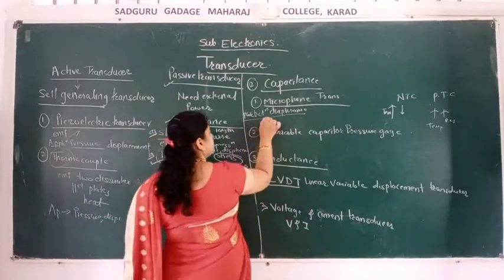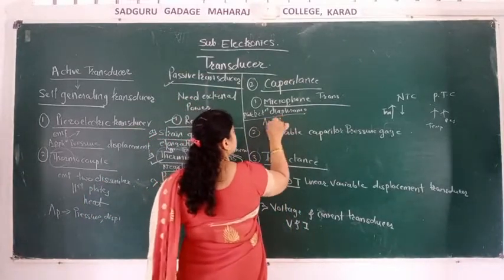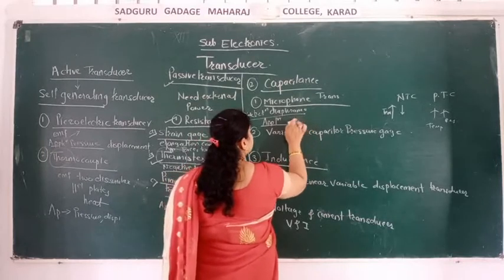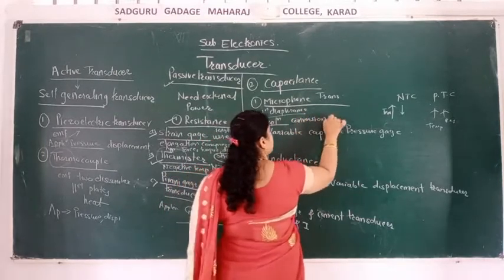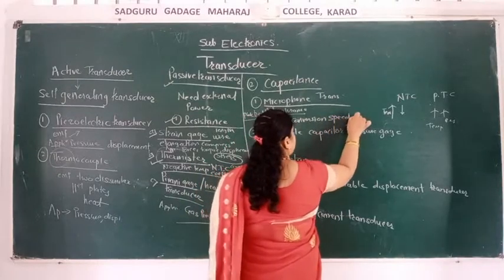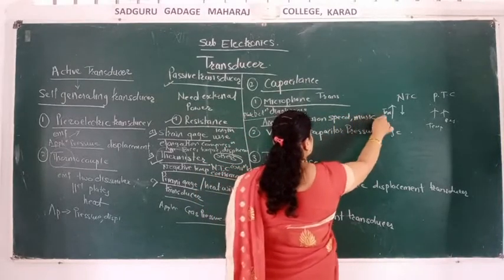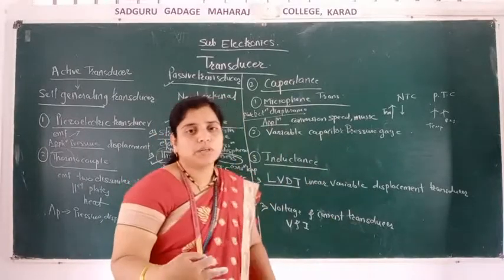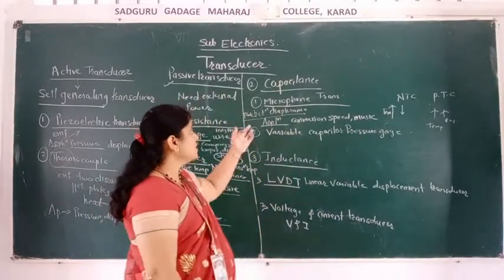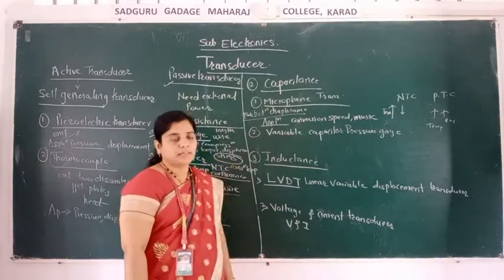Its applications are the conversion of speech and music. So this is the microphone transducer.